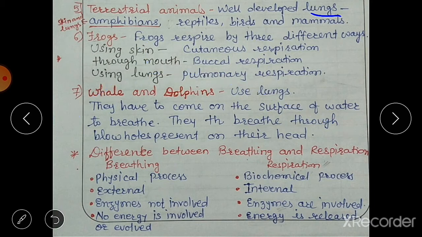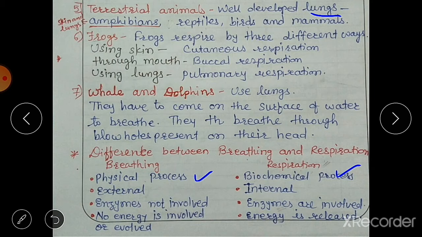Then we have the difference between breathing and respiration. We know what breathing is and what respiration is, but there is some difference. These are the points. Breathing is a physical process, while respiration is a biochemical process. In respiration, many enzymes are involved, and many chemical compounds are formed. So this is a biochemical process.